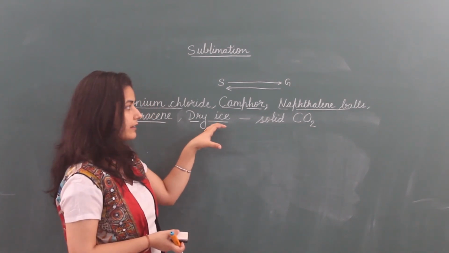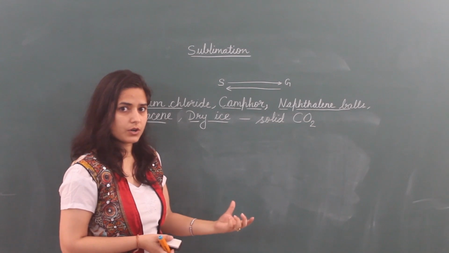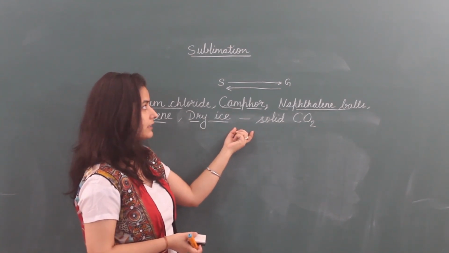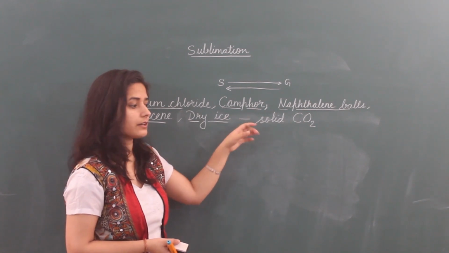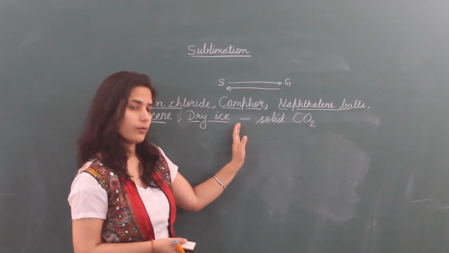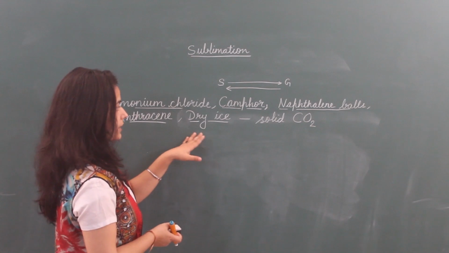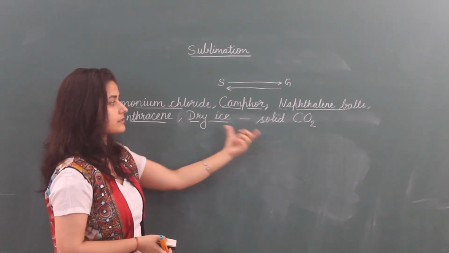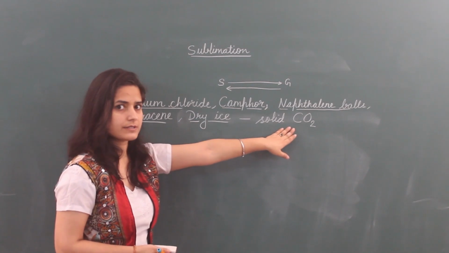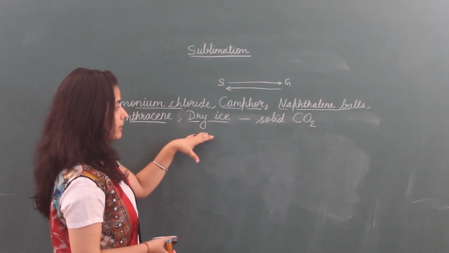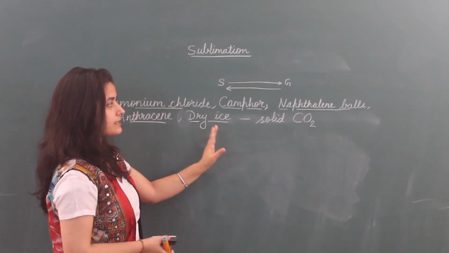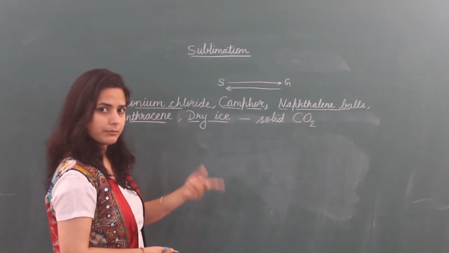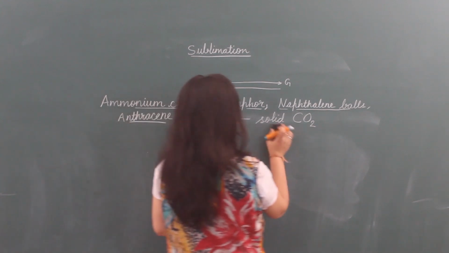We can put a dry ice anywhere because when this dry ice gets temperature, it directly converts into gas and there is no water, there is no wetness. So this dry ice is important and everyone should know what is dry ice. It is just a solid carbon dioxide. Okay. Now I will show you the process how it happens by a diagram, and in lab we will perform this activity also.